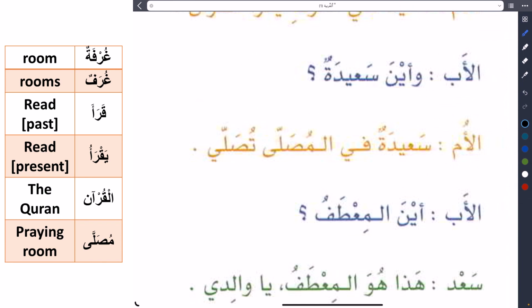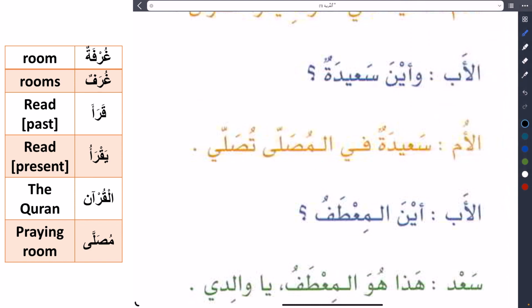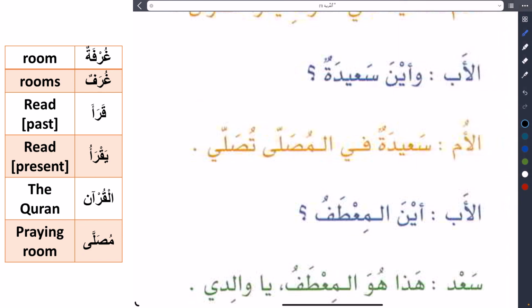But you should know that in al-musalla, there is a kasra here, but this kasra is hidden and we can't pronounce it. Why? Because this word ends with alif, and we cannot pronounce kasra under this alif. That's impossible in Arabic. So that's why we don't see the kasra. There is kasra, yes, but we don't see it because the last letter here is alif.